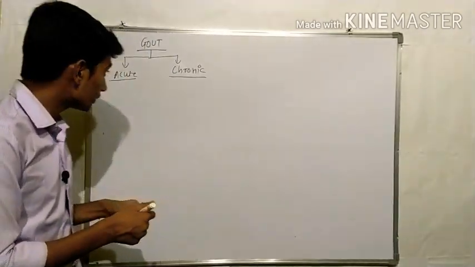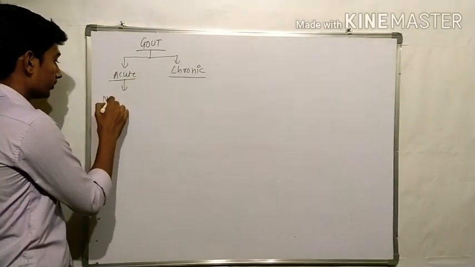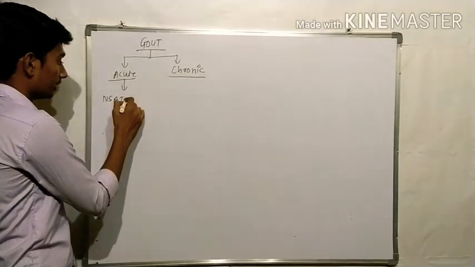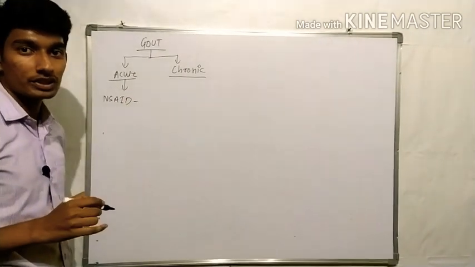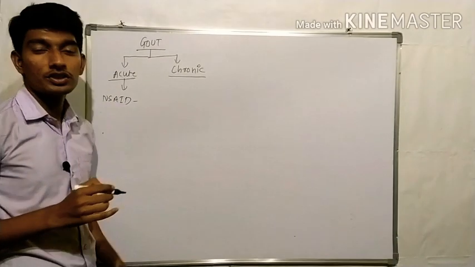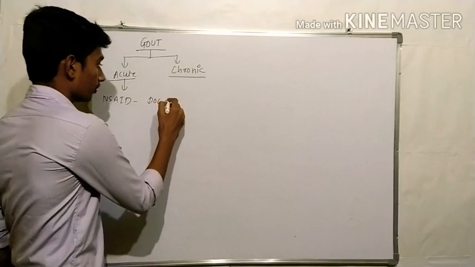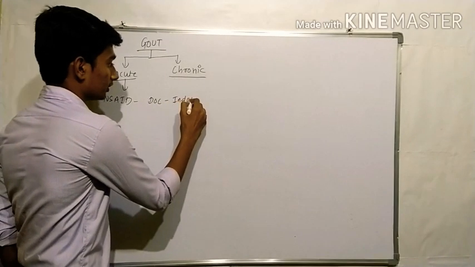Now in case of acute gout, we use NSAIDs, non-steroidal anti-inflammatory drugs, because it is characterized by pain. The pain is relieved by NSAIDs, and the drug of choice is indomethacin.